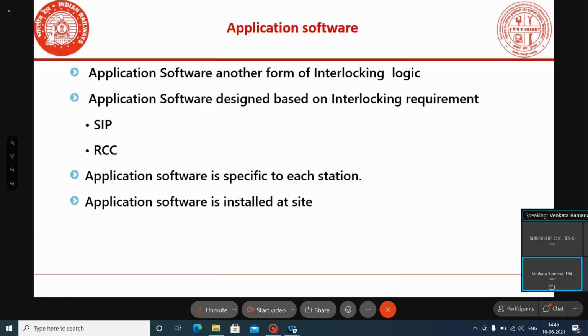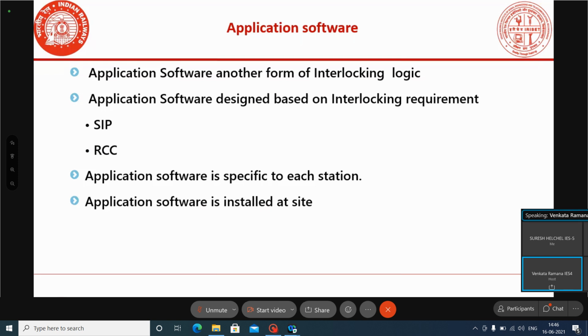First, we'll see what application software is and what executive software is. Application software is another form of interlocking logic. The same signal interlocking logic is what we call application software. It is designed based on the interlocking requirement, the signal interlocking plan, and the route control chart.